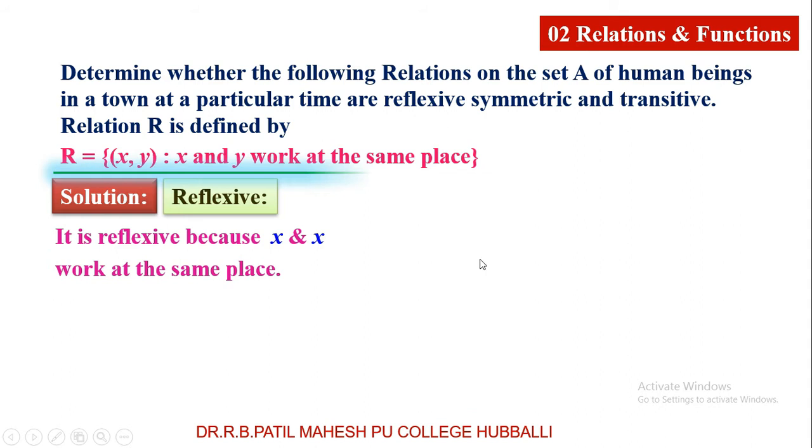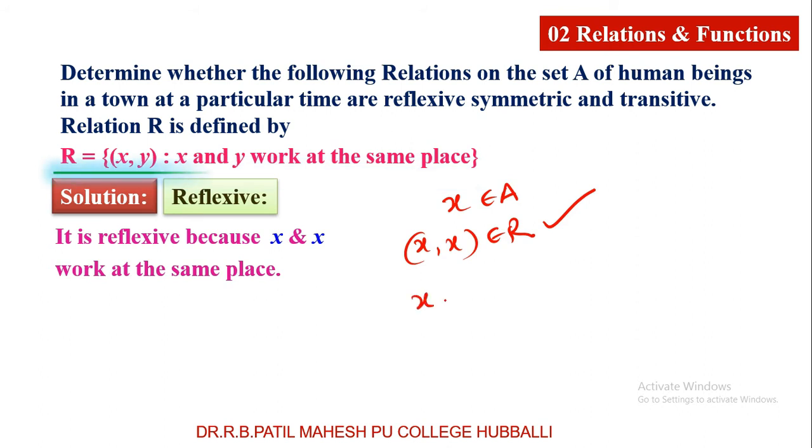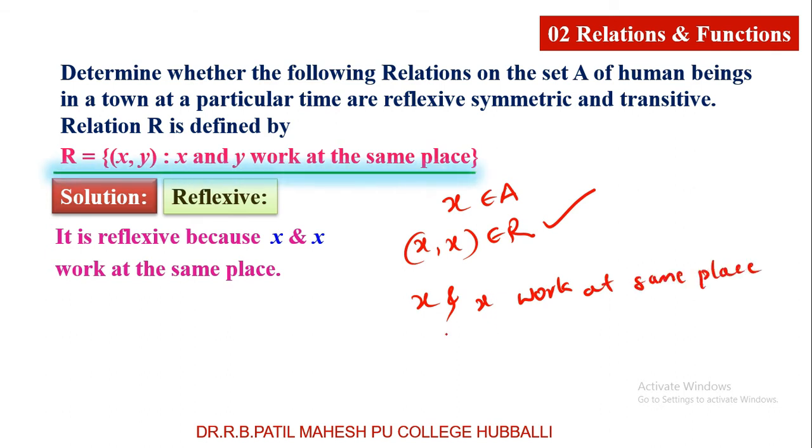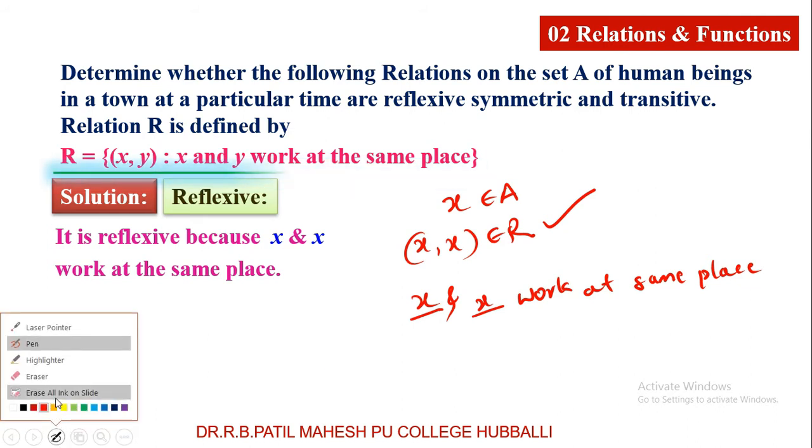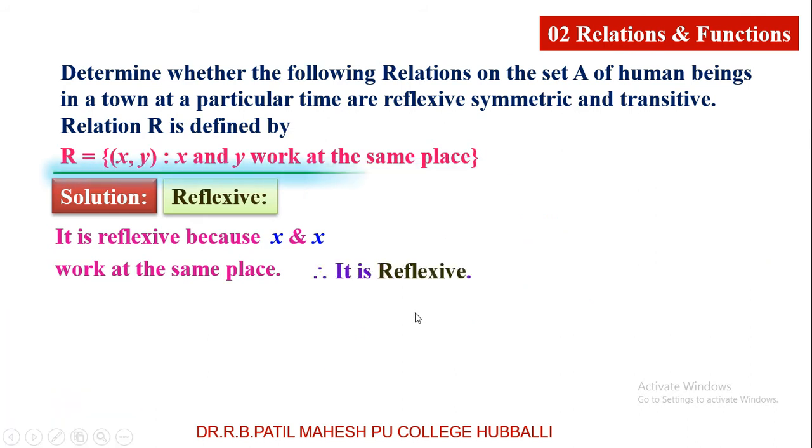I am taking an element x from the set A of human beings and ordered pair (x, x) belongs to R. It is true because x and x work at the same place. Why do they work at the same place, students? Because I am taking the same person x. Definitely they work at the same place, no doubt. Therefore this relation is reflexive relation.